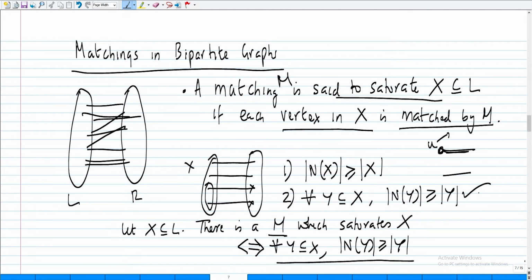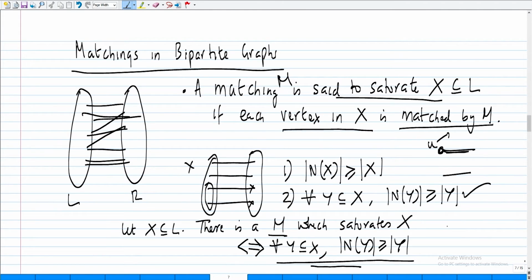Now, we are going to prove that if this underlying condition is true for an X, then there is a matching which saturates X, and sitting inside this proof is also a very neat algorithm implementation exercise. Fine.